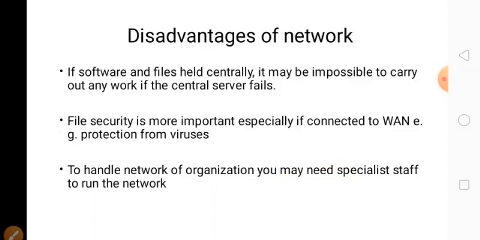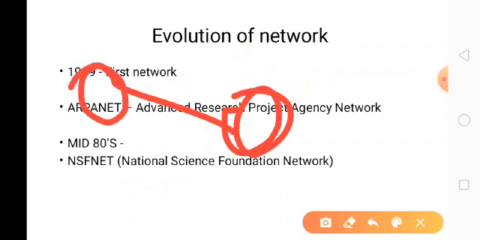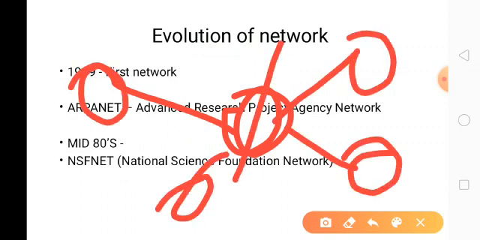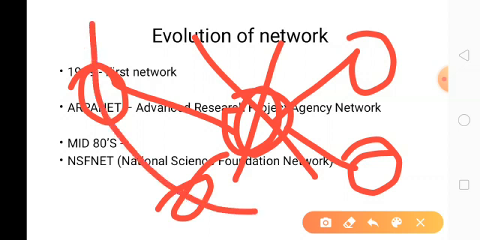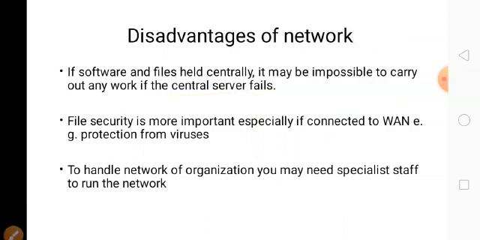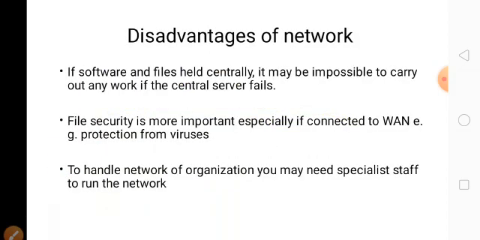Disadvantages of the network: the central server fails. Suppose it is a central server, here one computer is connected, another computer is connected, another computer. If the central server fails, it has some problem, it will affect all the computers. Another disadvantage is protection from virus. It is the main disadvantage of the network.